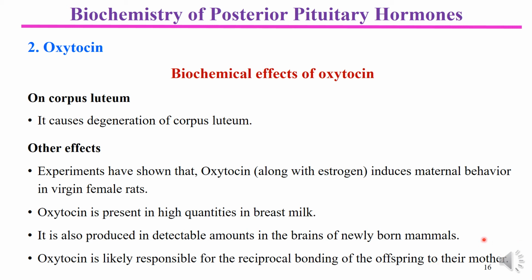Oxytocin is likely responsible for the reciprocal bonding of the offspring to their mother. That's why it is also called the hormone of love. Oxytocin is named the hormone of love because of this action, having a natural bonding effect between the mother and offspring.